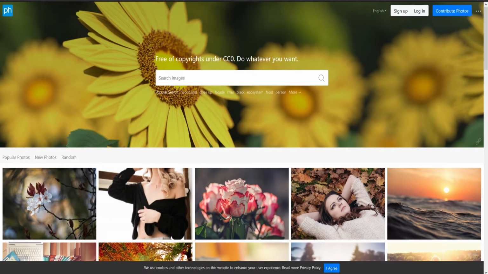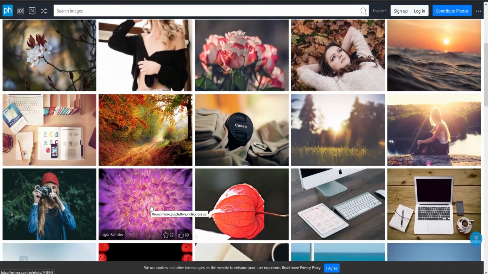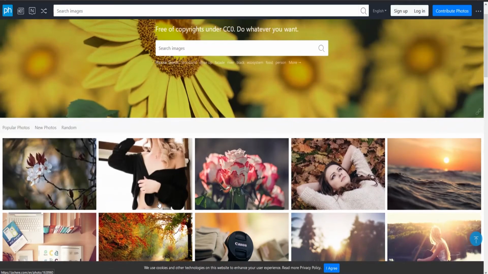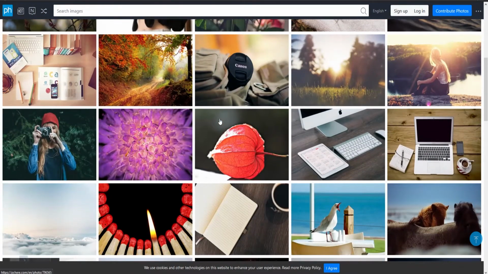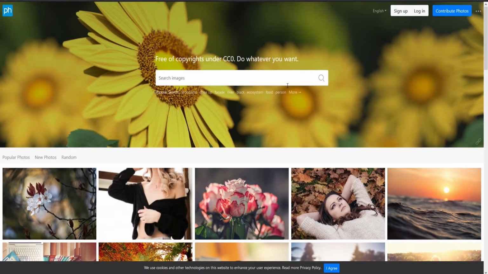Another bonus today is going to be PX Here. PX Here, I would assume that's short for Pixel Here. Everything here is free of copyright under the Creative Commons Zero license, so you can do whatever you want with this stuff. I mean, pretty much anything. So pretty awesome little thing. You'll notice that the Awesome Images gallery on GitHub uses this image as their banner image. So just to show you how you can use it.